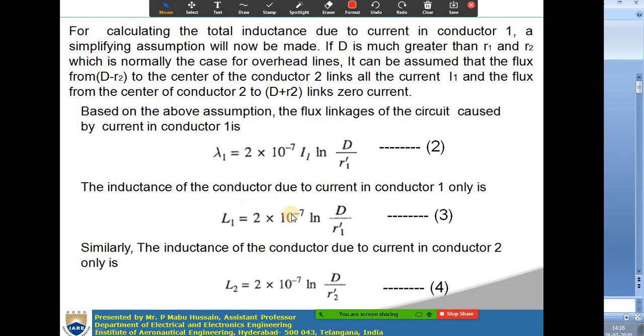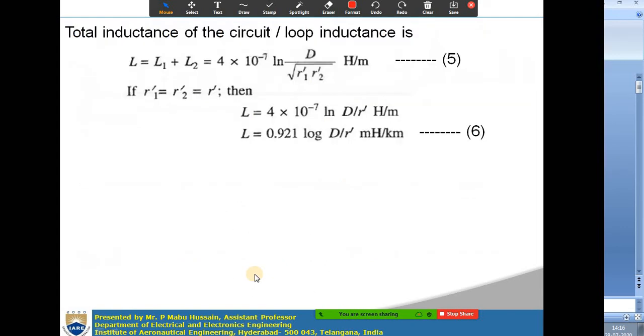Okay. Similarly, if you write the inductance for conductor 2 also, L2 is equal to 2 into 10 to the power minus 7 ln d by r2 dash. So these are the two inductances of the two conductors separately, right? If you want the total circuit inductance, then you have to sum these two. L1 plus L2 is the total circuit inductance, right? So this single phase two wire line is a single circuit here.